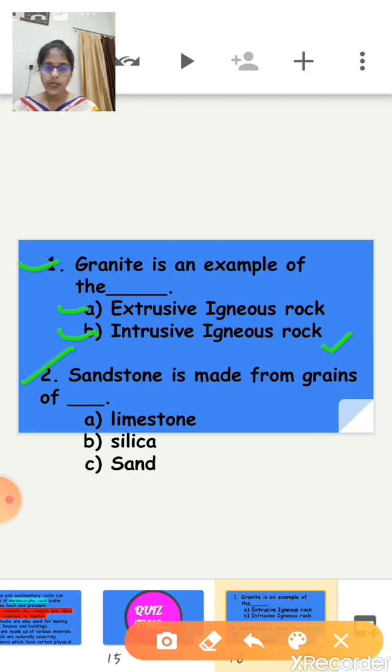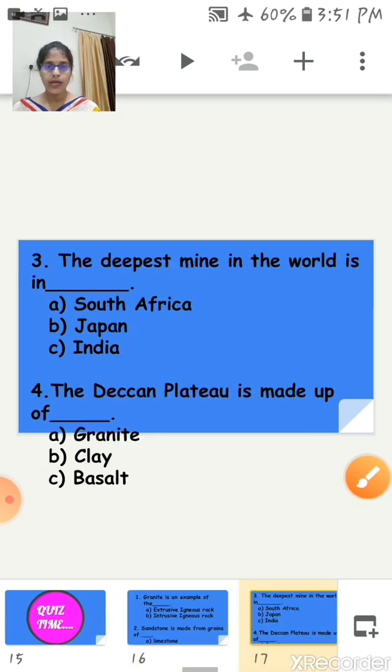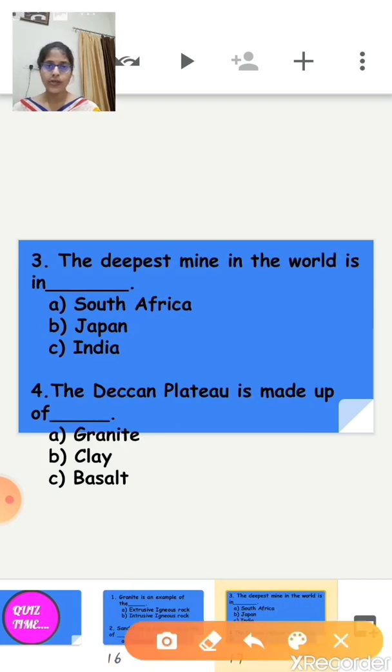Okay, now the next one: sandstone is made from grains of dash. Options are limestone, silica, sand. So sandstone is made from grains of sand, right?